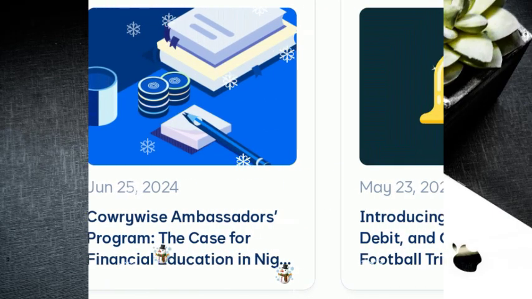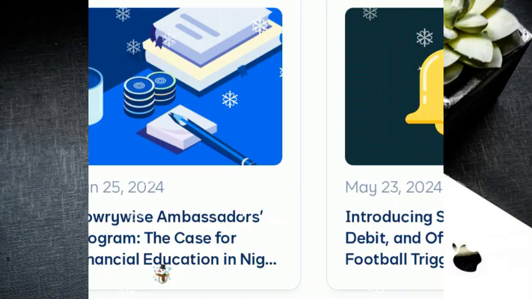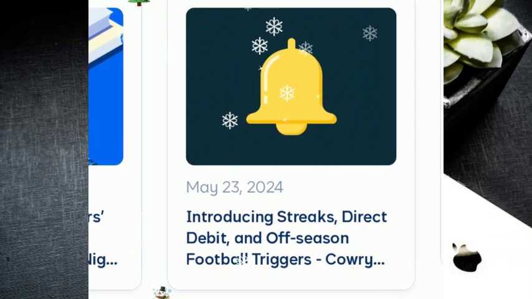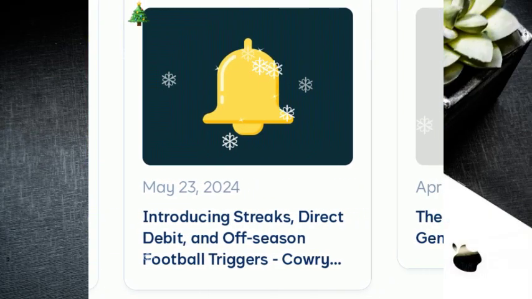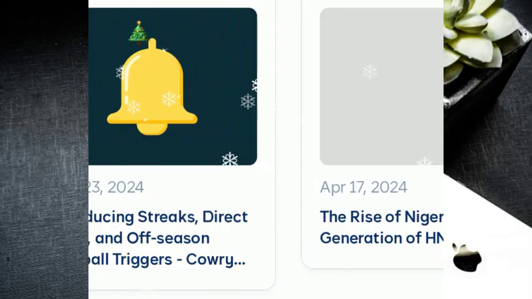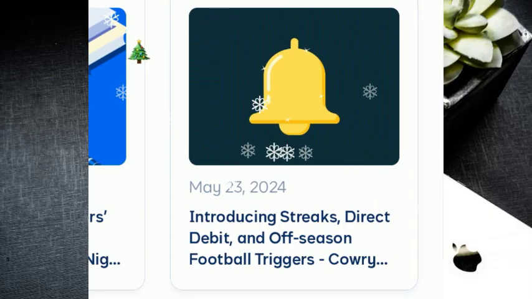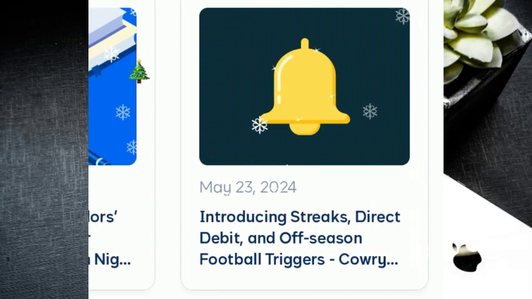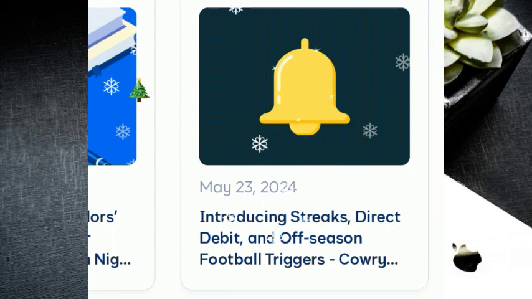Number 5, automate each plan separately. Set autosave for every plan so each goal grows on its own. Number 6, lock critical goals. Goals like rent, tuition, or home deposit should have lock or maturity dates to prevent early spending.